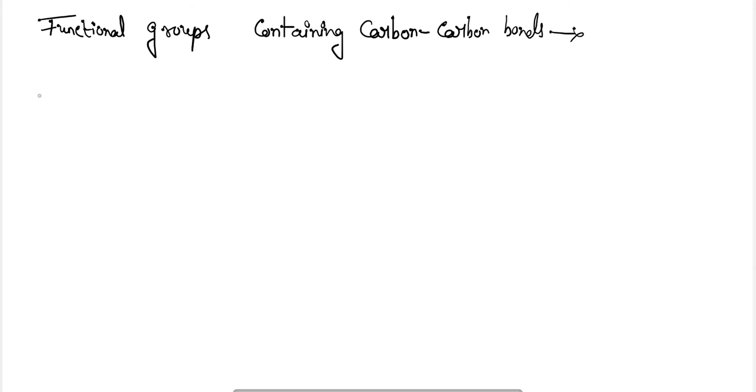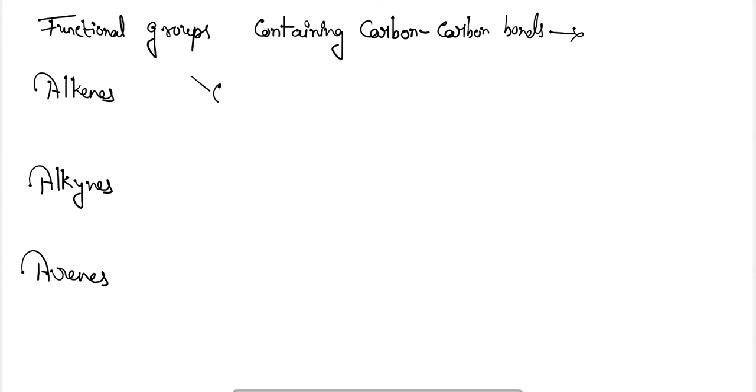Okay. So here alkenes can be there, alkynes can be there, and arenes can be there.